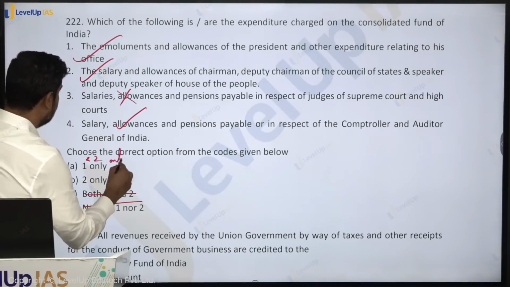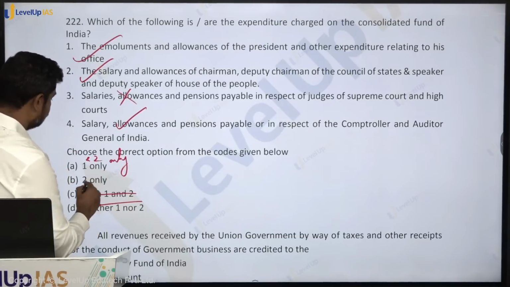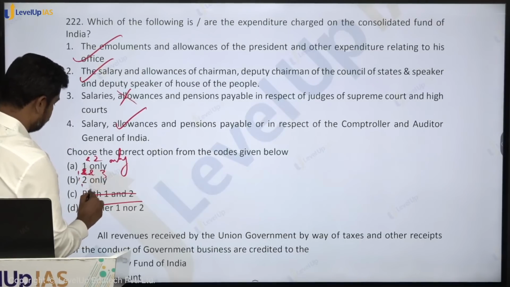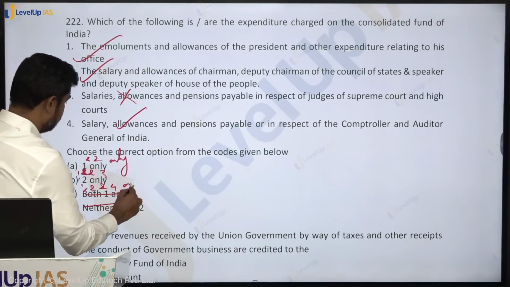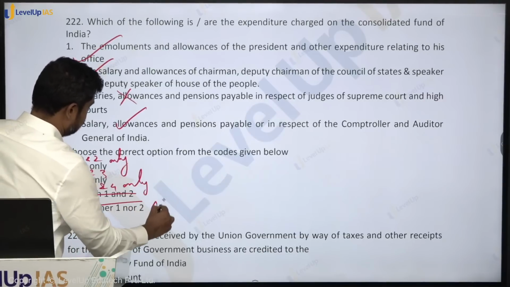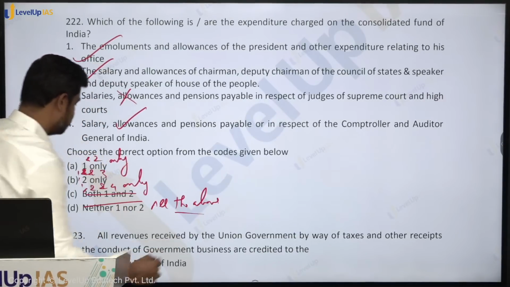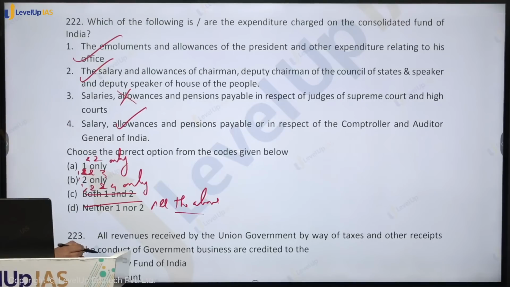1 and 2 only. 1, 2 and 3 only. 1, 2 and 4 only. All the above. So please make a correction, so that in the future when you revise it, you should not have any problem. So what is the answer here? It is option C, that is 1, 2 and 4 only.